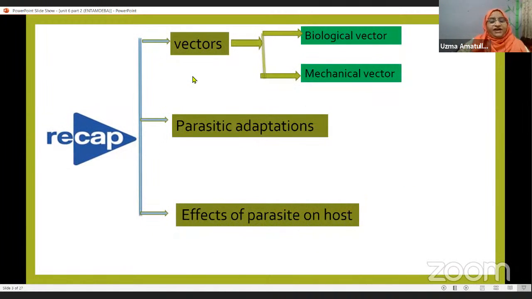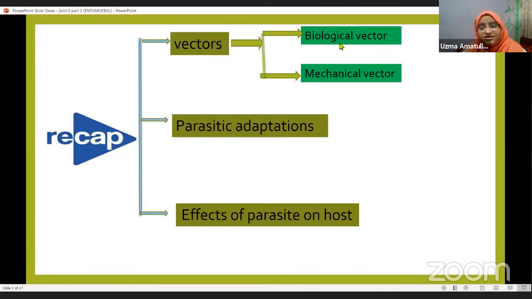Now, vectors. We have studied this also in the last class. What are vectors? These are organisms that help in carrying disease-causing microorganisms from an infected person to another person, or from an infected place to contamination. They carry these microorganisms to other organisms and help in spreading the disease. There are two types of vectors: biological vector and mechanical vector.